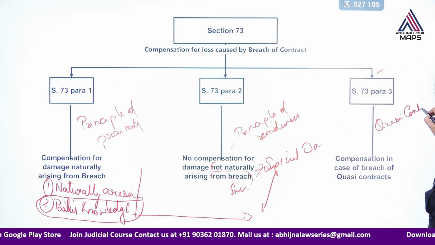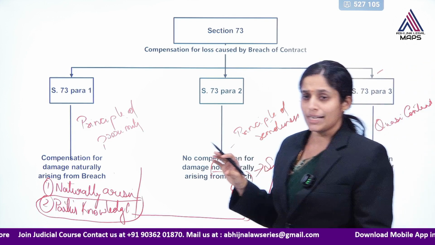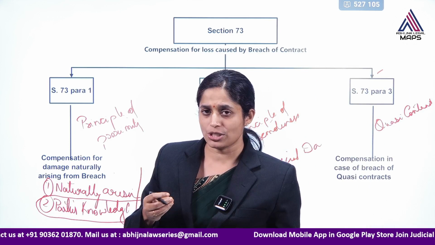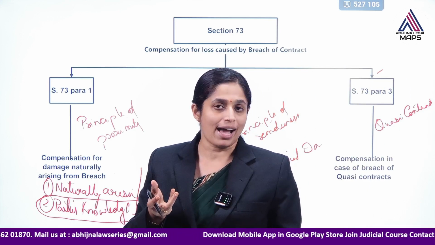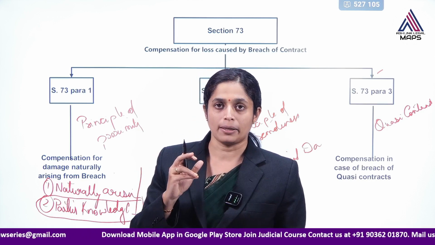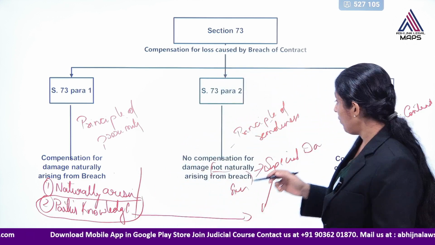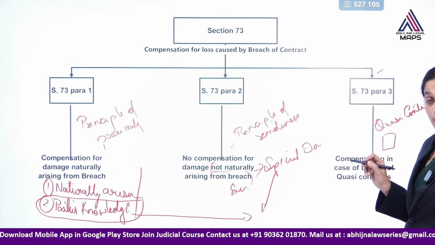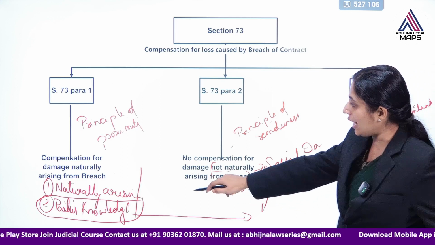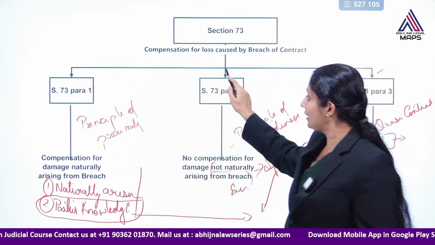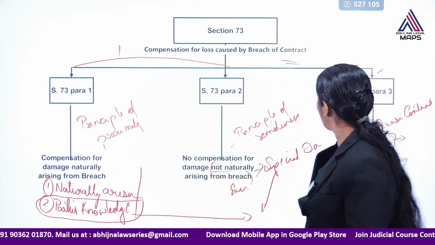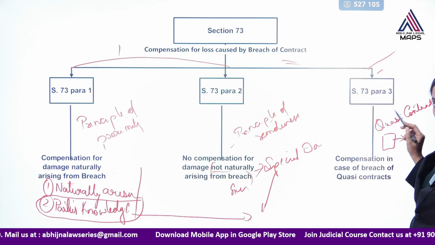What do you mean by quasi contracts? Those obligations we cannot call contracts, as all the essentials of a valid contract cannot be found, but the obligations resemble a contract. So, even in case of quasi contracts, if there is any damage, whatever rules are applicable in an ordinary or normal contract, the same rules apply to quasi contracts also.